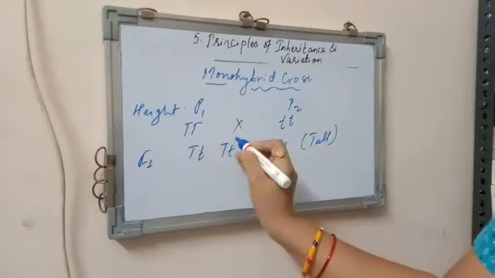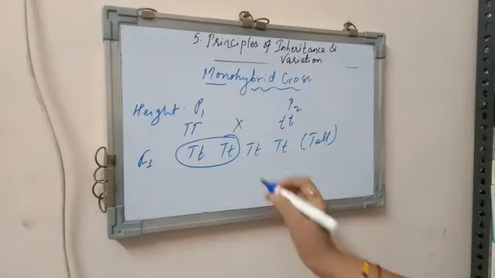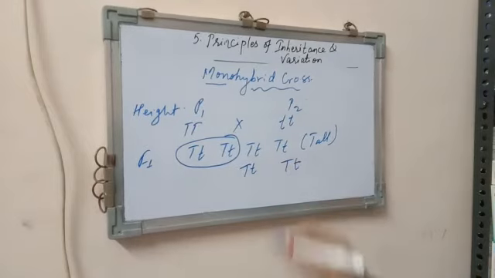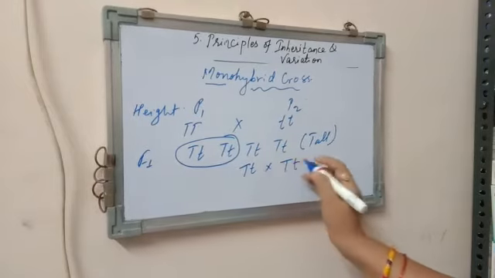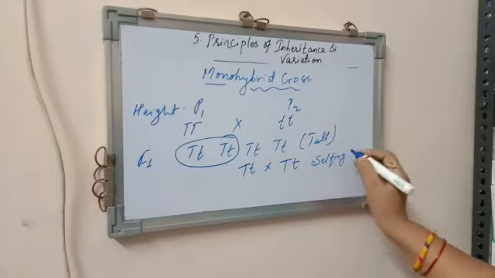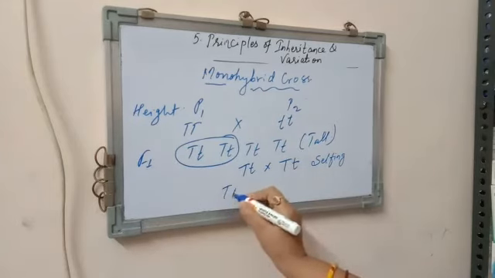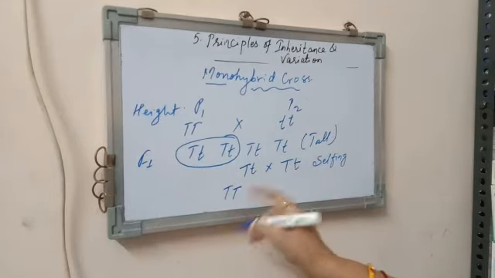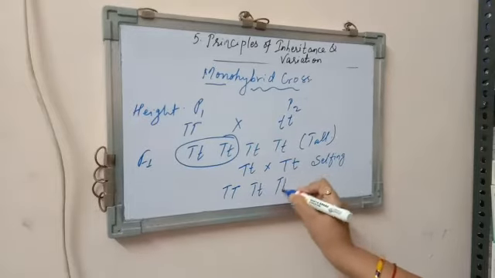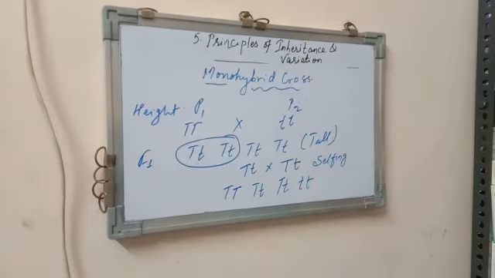Now, when we take these two plants, capital T small t and capital T small t, and go ahead to the second step, called selfing, we will get capital T capital T, capital T small t, again one capital T small t, and the last plant will be small t small t.